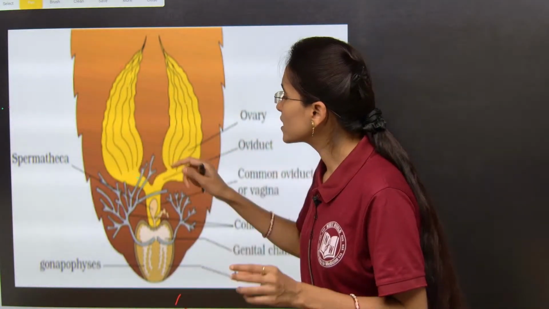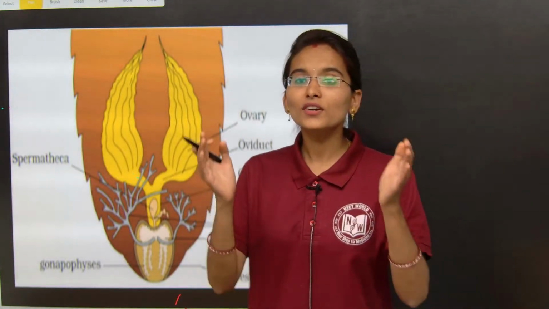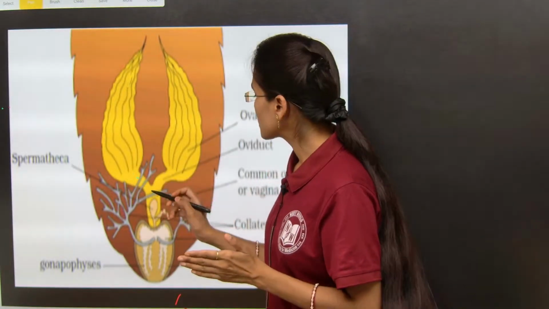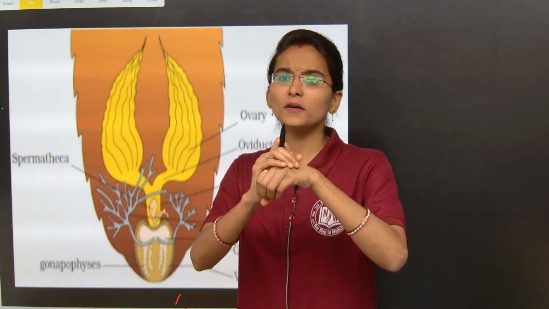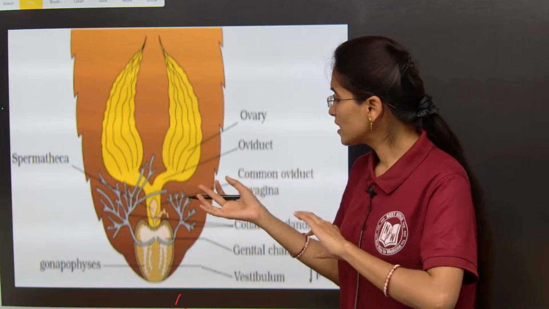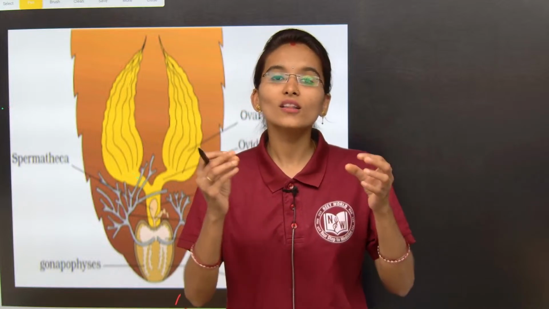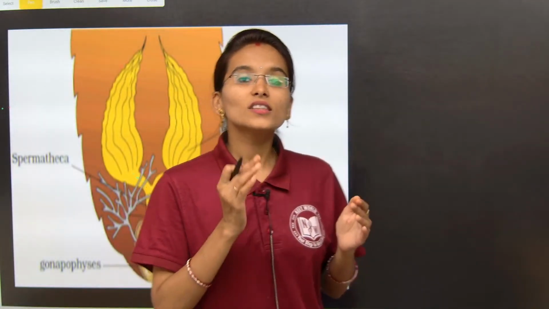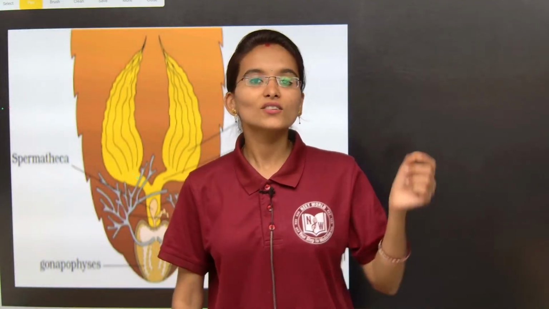From each ovary a tube is going to start, and the tube is called the oviduct. The oviducts open into the common oviduct, which is also called the vagina. At this particular point the spermatheca is present, it will store the sperms, and whenever the ova are released from the ovaries, the fertilization process takes place immediately. After fertilization, all the fertilized ova are stored in the ootheca. The ootheca is secreted by a special branched gland called the collateral gland.